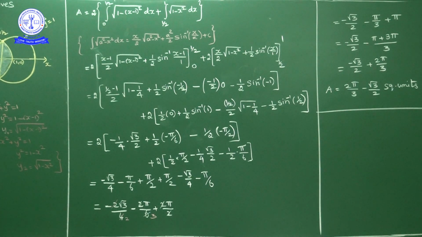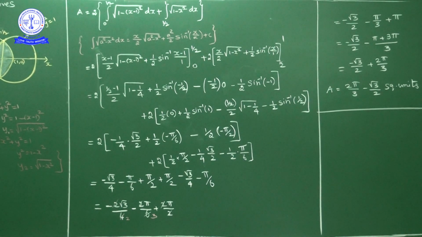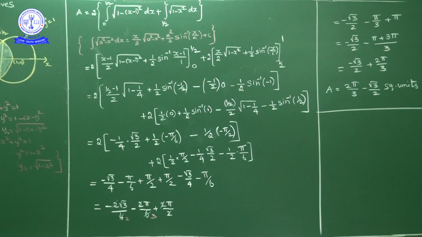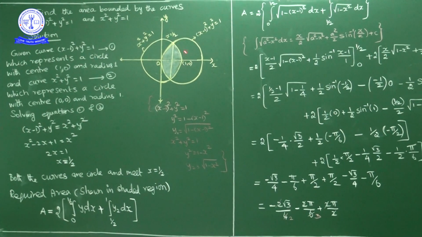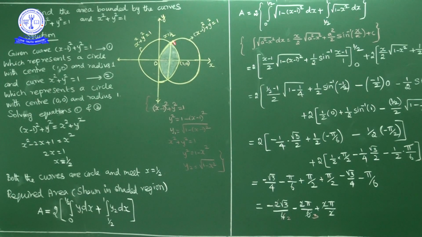Here the question is to find the area bounded by two circles, x minus 1 whole square plus y square is equal to 1 and x square plus y square is equal to 1. Okay, now first one, x minus 1 whole square plus y square is equal to 1. It is a circle with center 1, 0 and radius 1. Okay, x square plus y square is equal to 1. This is a circle with center 0, 0 and radius 1. Okay, so this is the circle and this is the circle. Now we have to find this shaded region area.